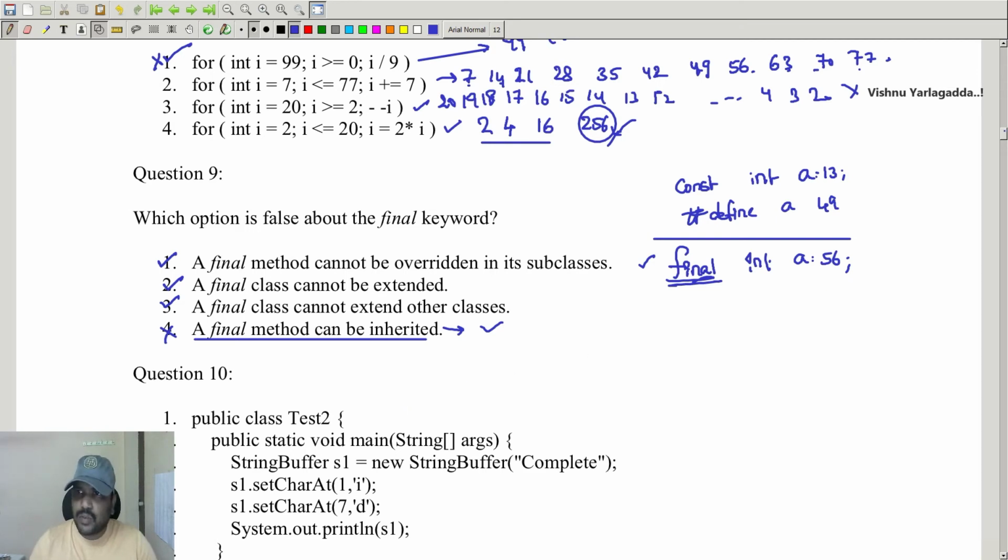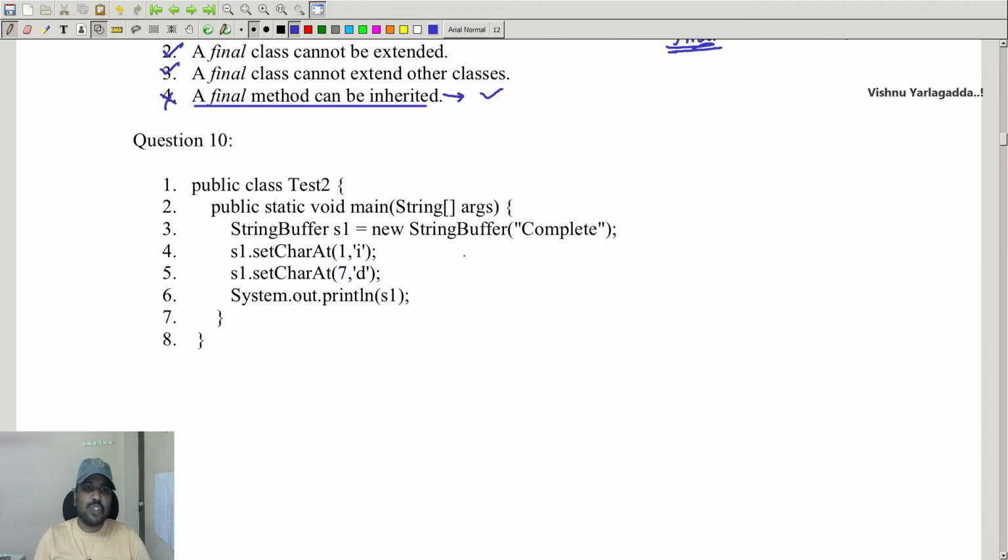Fine. The next concept that I'm going to cover is String and StringBuffer, where String is an immutable class and StringBuffer is a mutable class. So with StringBuffer we can modify the content of the given string. Let us assume that string s1 is equivalent to COMPLETE. So that means s1 is nothing but